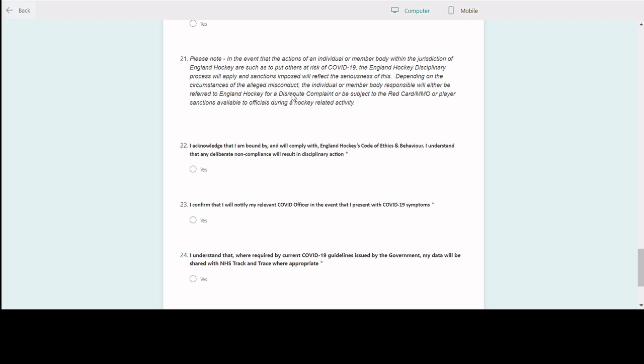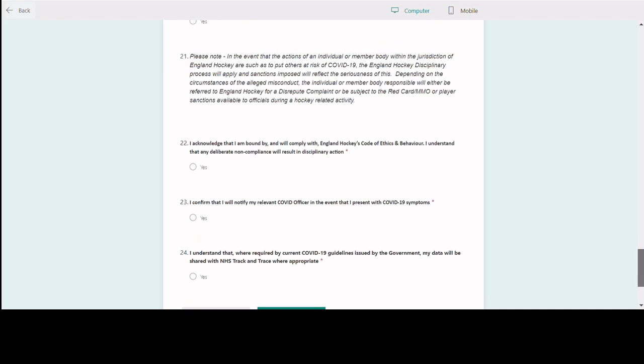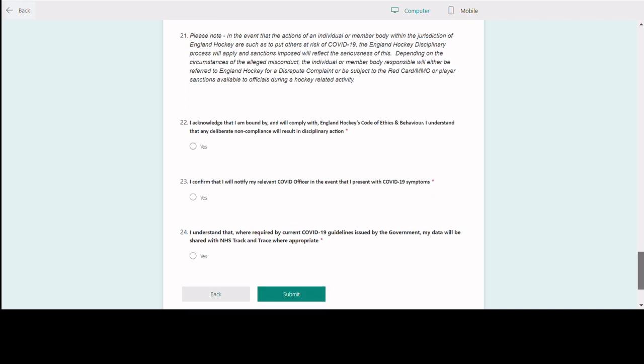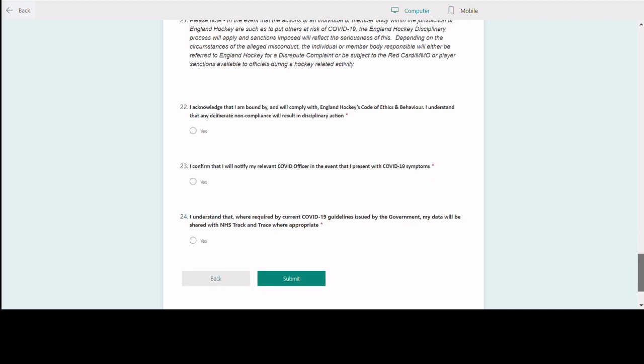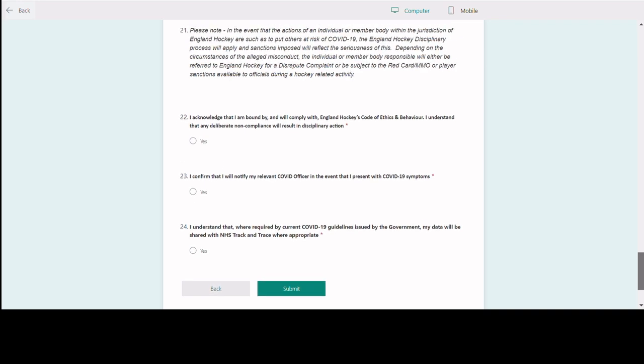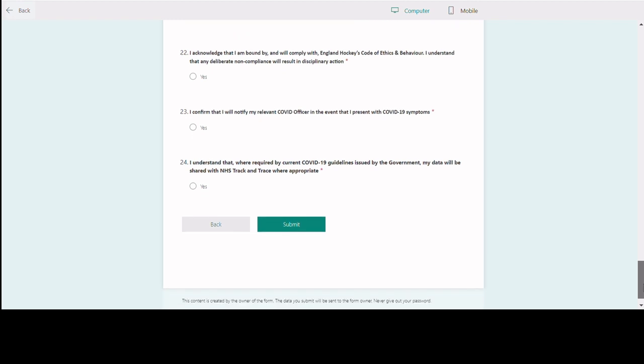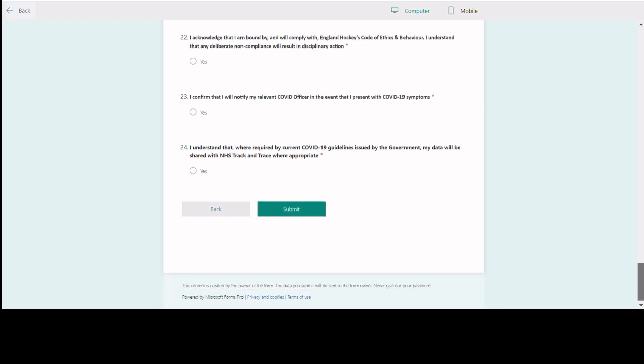Note that we now have an additional reference to our Code of Ethics and Behaviour because there are additional notes around behaviour and ethics within COVID-19 guidelines. So do please be aware of those. Those are now sanctioned if you misbehave during COVID. Hopefully no one will. And then we finish off the declarations and you press submit.